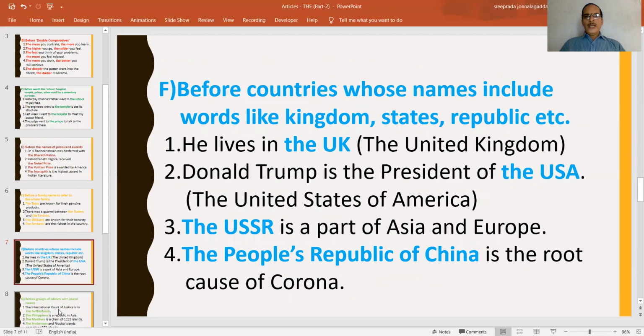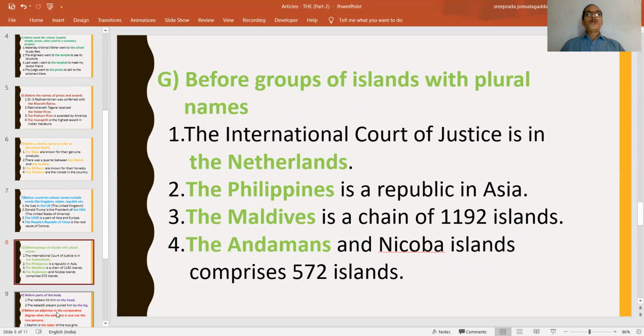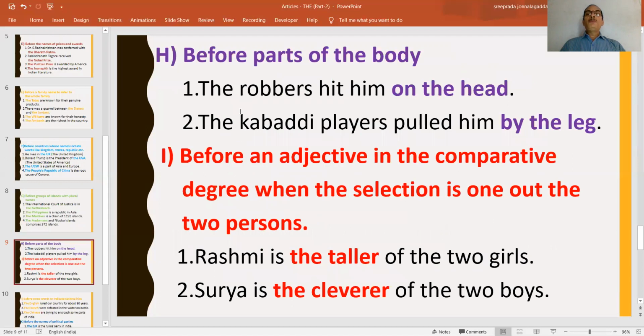Before countries whose names include words such as kingdom, state, republic, etc. The UK, the USA, the USSR, like this. The UAE, the United Arab Emirates, like this. Before groups of islands which have plural names actually. For example, the Netherlands, the Philippines, the Maldives, and the Andamans. Like this we can use. And before parts of the body, for example, on the head, on the shoulder, on the leg, like this.